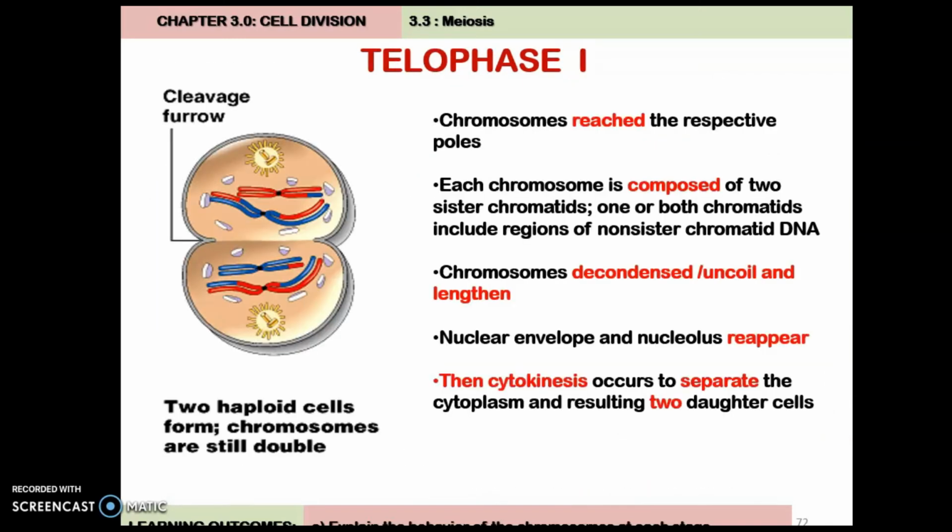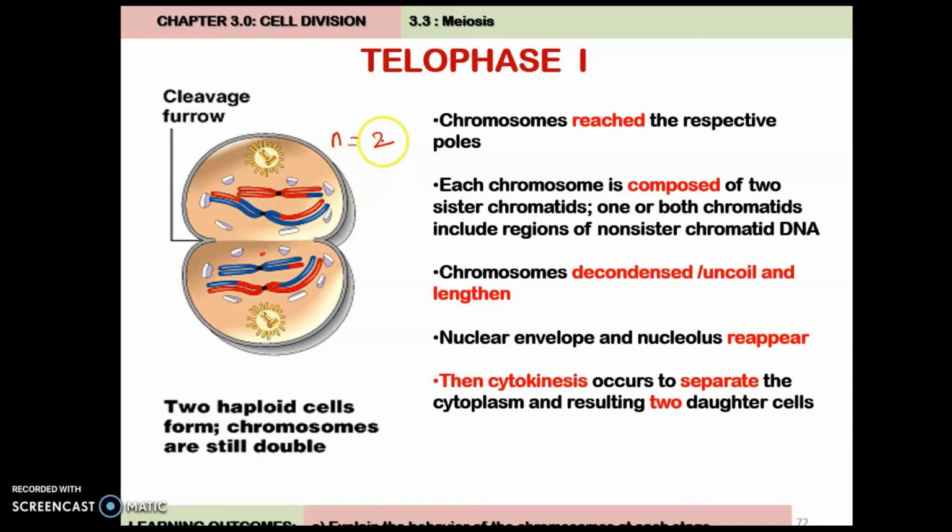Okay, and then telophase 1. So kita boleh nampak siapa yang dah sampai: chromosomes reach the respective pole, and then the same thing occurs, which is the nuclear envelope begins to form, the nucleolus starts to appear, and this produces two daughter cells. So at the end of meiosis 1, it produces two daughter cells, and in these two daughter cells the chromosome number is now n equals 2.